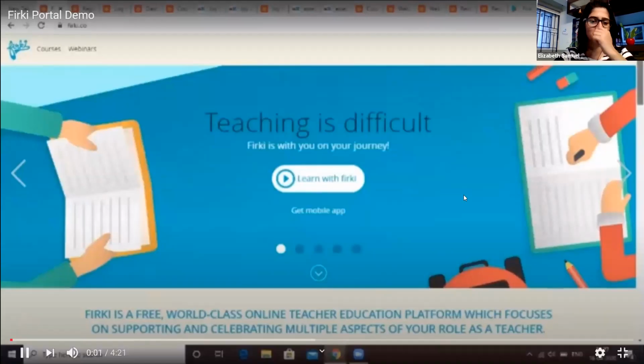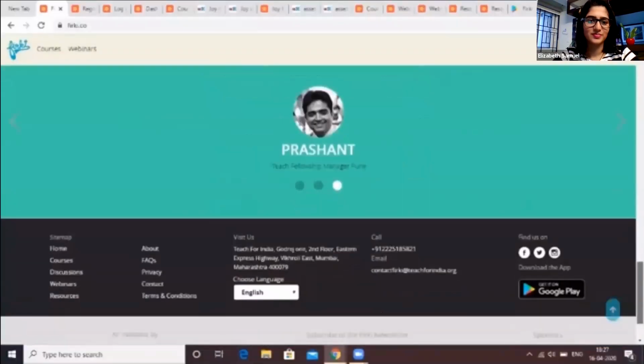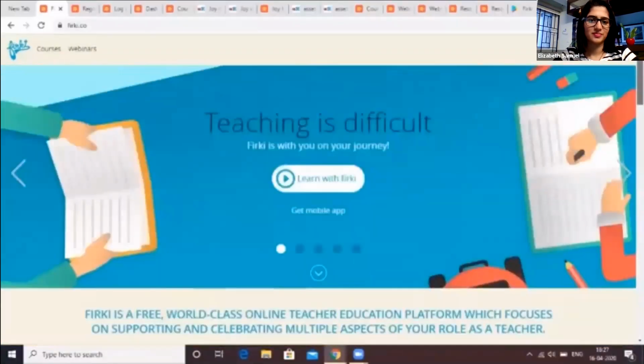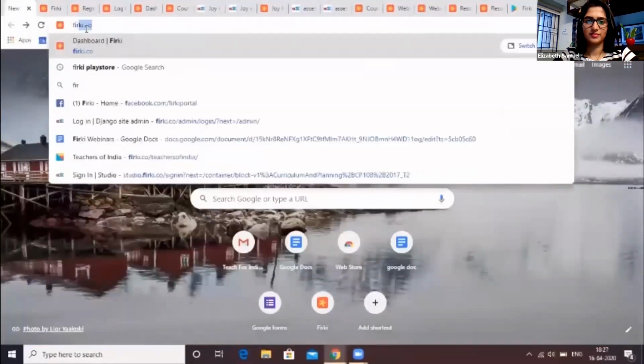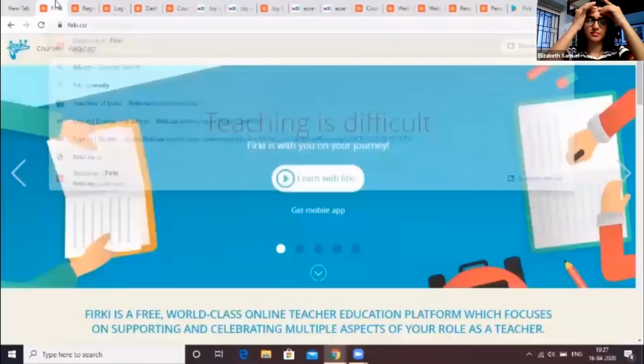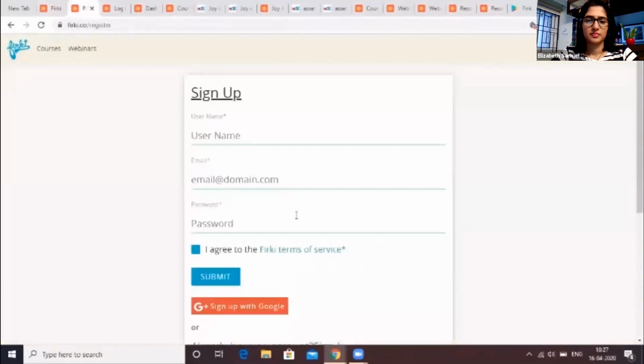The FIRKI website offers a diverse set of content for teachers to support them in their professional development as well as in their classrooms, and is free of charge and easy to use. In order to access the portal, type firki.co and you will be directed to the FIRKI website. To register on FIRKI, fill in a brief registration form. You can also sign in through your Google account. You will have to use your email ID in order to create an account on our website. This account is again free to create and use.